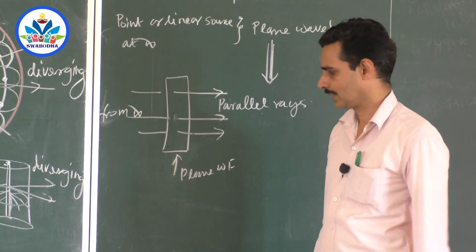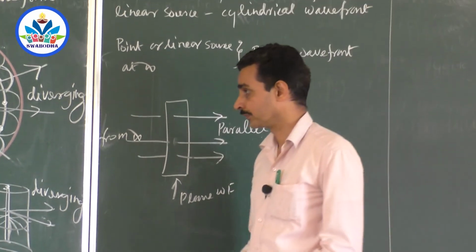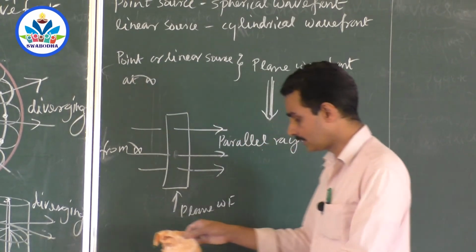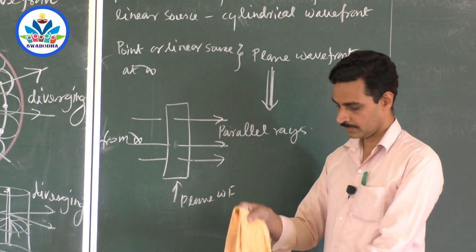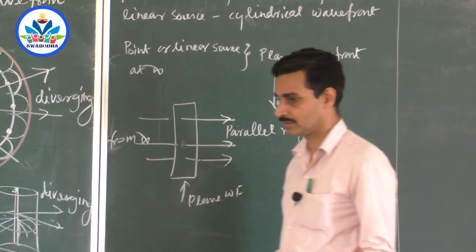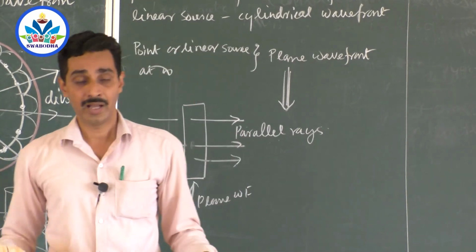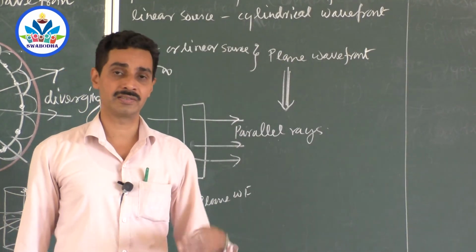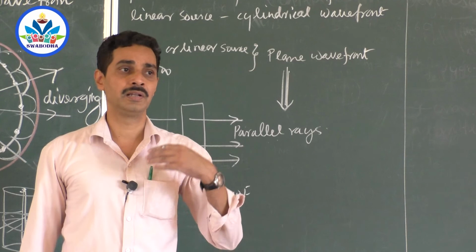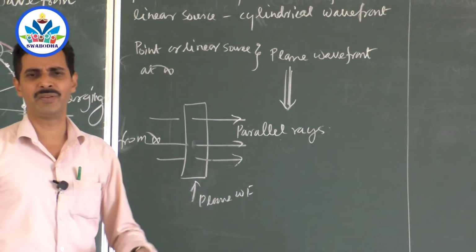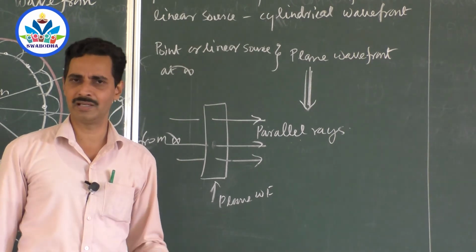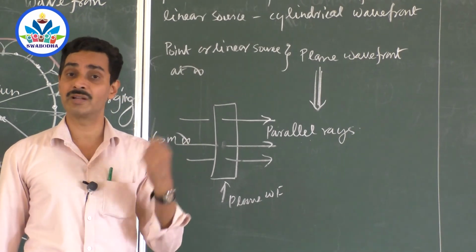All these ideas were given by Huygens. Huygens theory became successful when you consider aspects of light like reflection and refraction. Huygens was able to explain reflection, refraction, Snell's law, even diffraction and interference, but he failed to explain properties like the photoelectric effect, which is mainly based on the quantum nature of light.